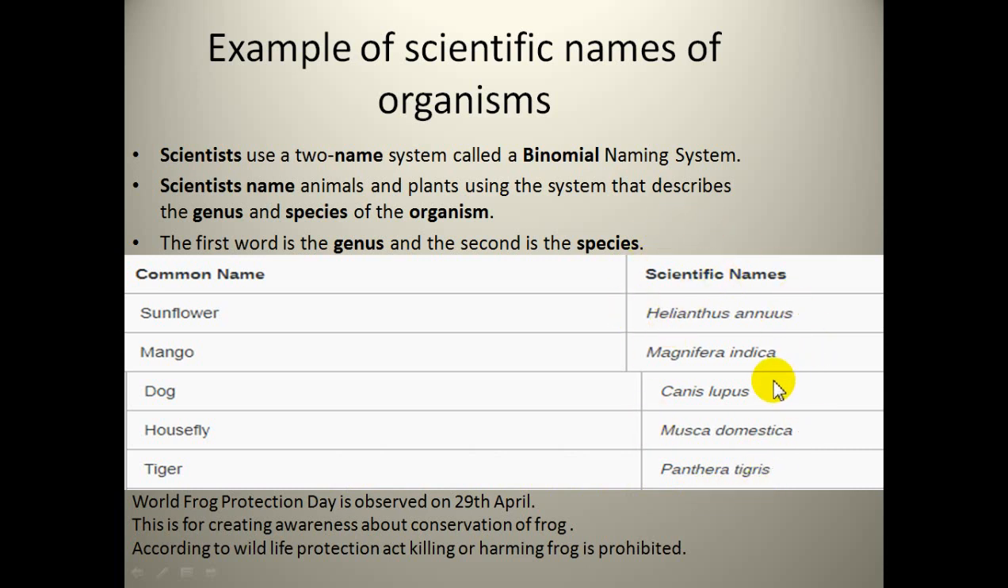Later on you might be required to learn the scientific names of different types of organisms, but for now just know a few examples. The first word is the genus and the second is the species. Scientists name animals and plants using a system that describes the genus and species of the organism. Scientists use a two-name system, which is why it is known as binomial, because it uses two particular things, genus and species.